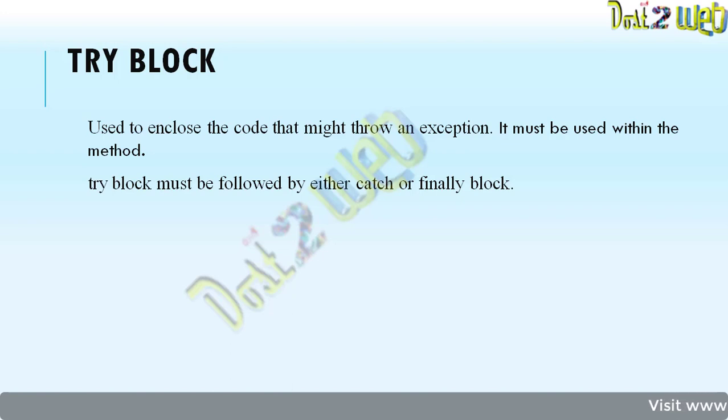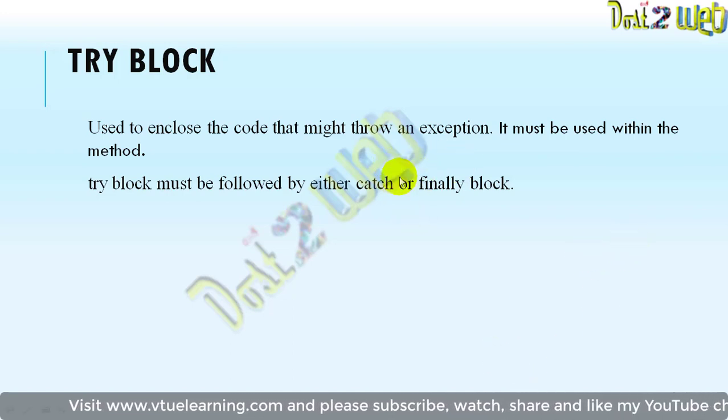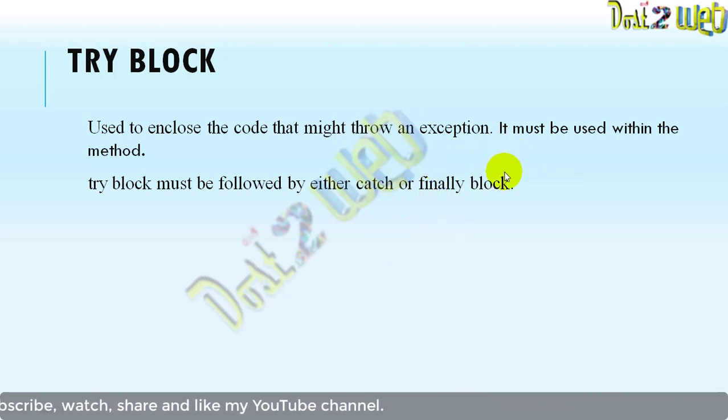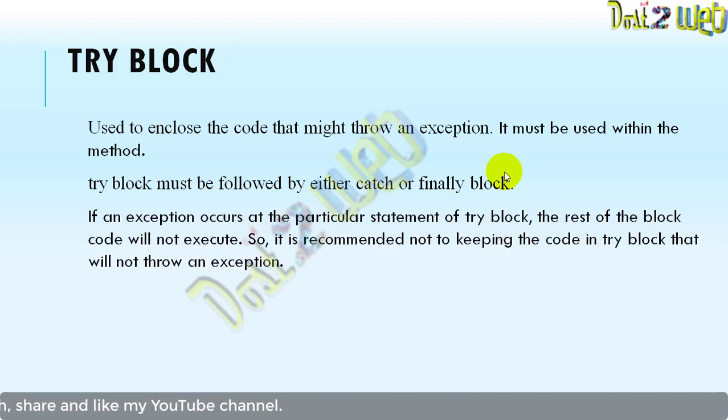So what I said, in a program the catch block will be there. If you are not using a catch block, if you can't see the catch block in any program, definitely there will be the finally block. Without this you cannot complete your exception handling program. There will be either one, either catch or finally block.